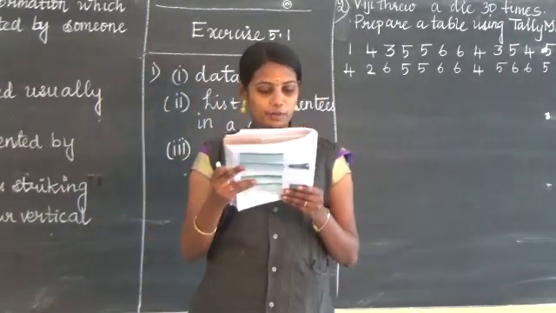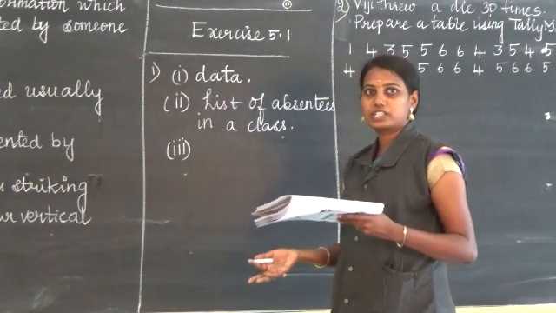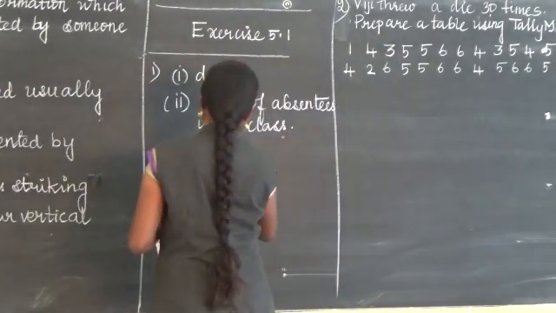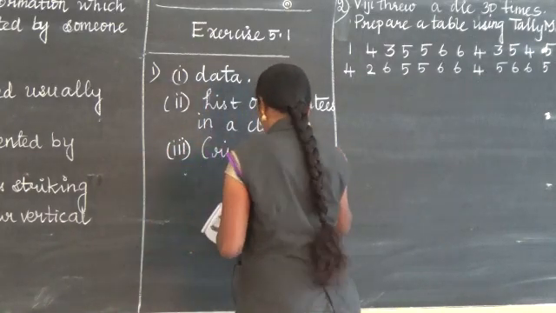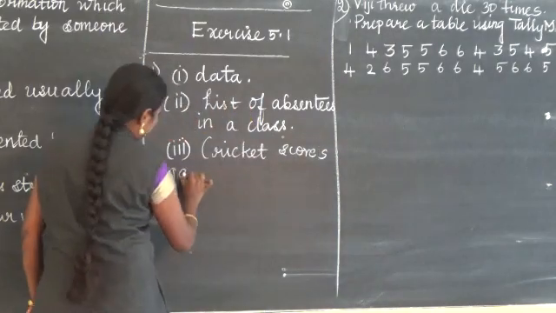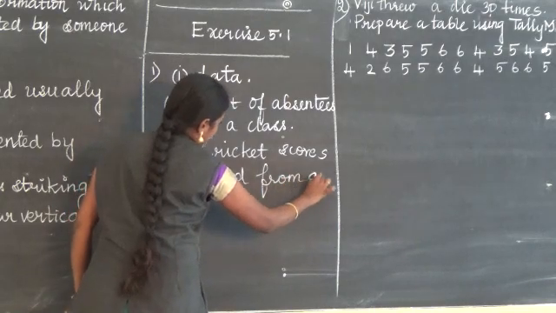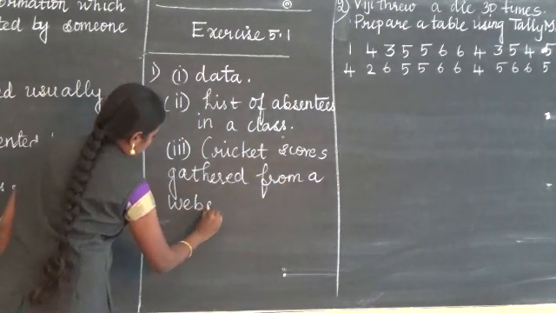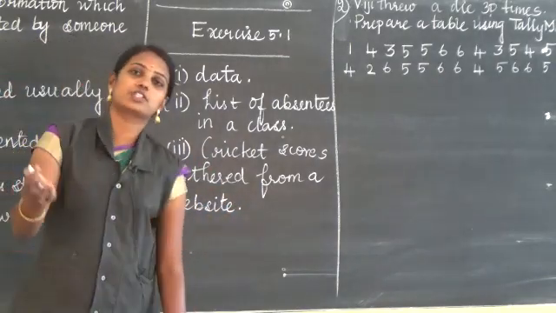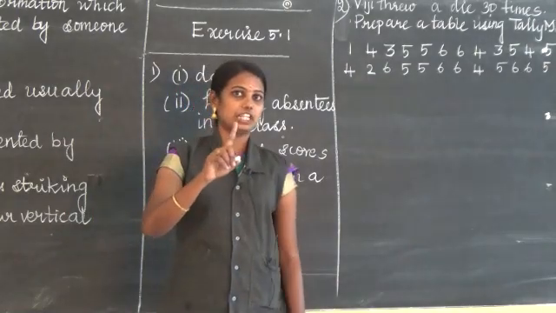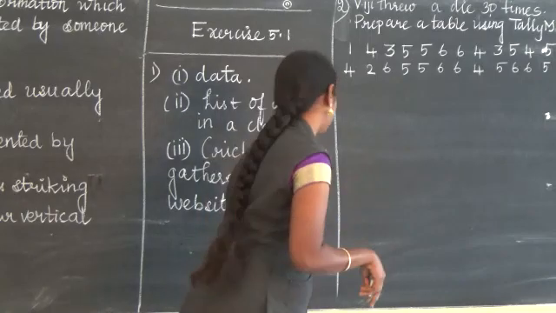Option 3, an example of secondary data. Secondary data is already collected by someone. For example, cricket score gathered from a website. So from a website I am gathering the cricket score. Or else cricket score gathered from your friend. Because your friend already collected it, that is first hand information. Next you are collecting it, so second hand information is called secondary data.